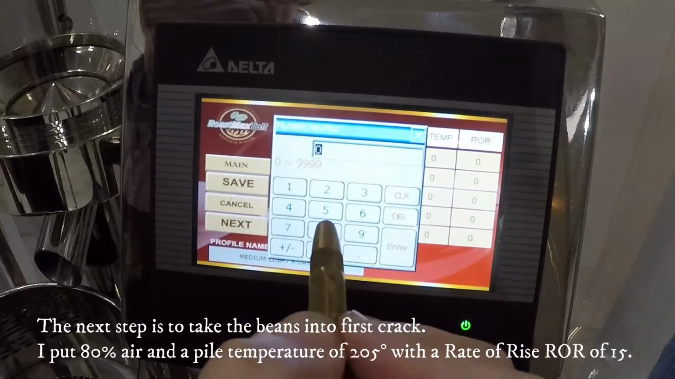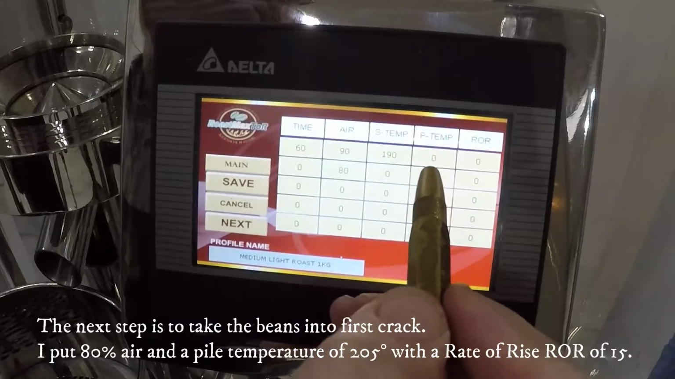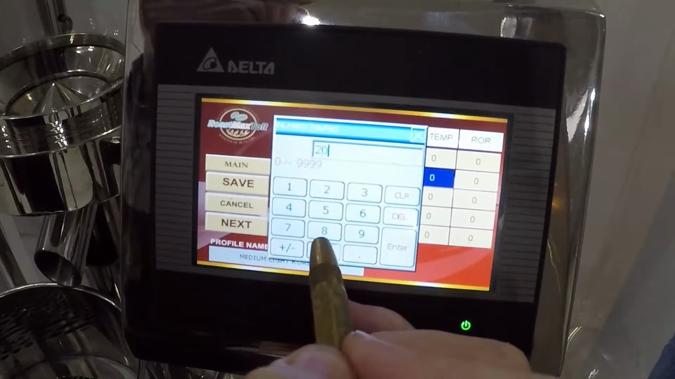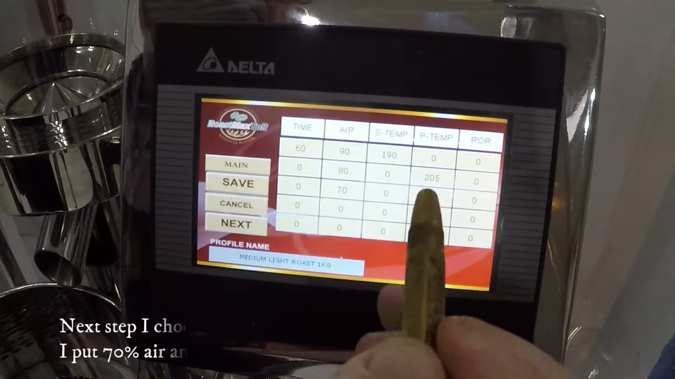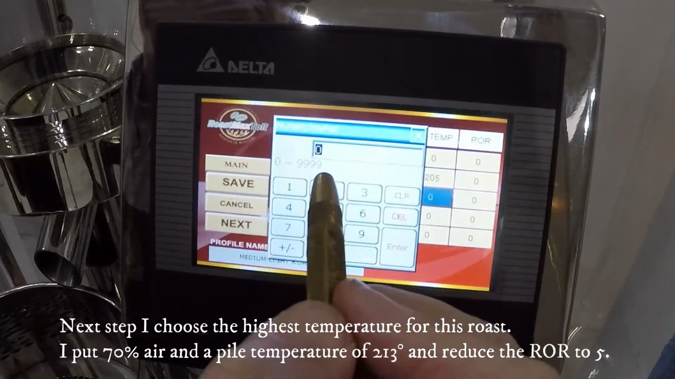The next step is to take the beans into first crack. I put 80% air, and a pile temperature of 205 degrees, with a rate of rise, or ROR, of 15.